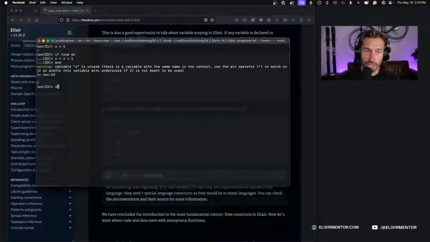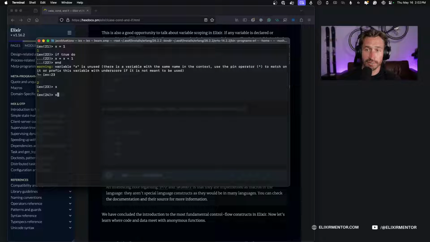But now if we go off this example here and we check X, we see that it is still bound to the value 1. So in such cases, if you want to change the value, you must return the value from the if block. So if you actually wanted this variable to rebind the way that you would expect it to, we actually have to do this.